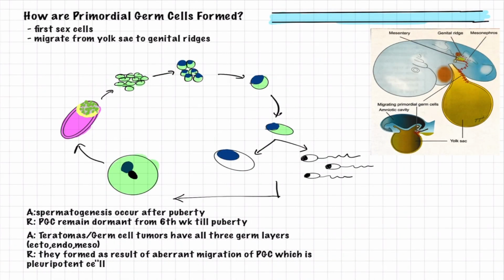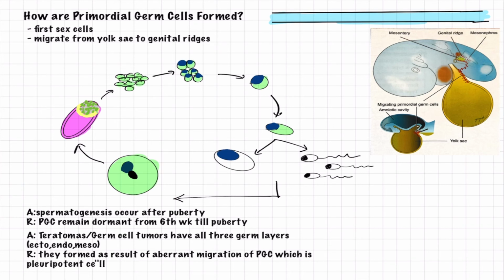So my dear friends, in this slide I'll be explaining totally about what primordial germ cells are. We have come to know that all these processes of spermatogenesis are initiated because the primordial germ cells were activated, so that spermatogenesis occurs in the body at the age of puberty. So let us understand how these primordial germ cells are formed embryologically.